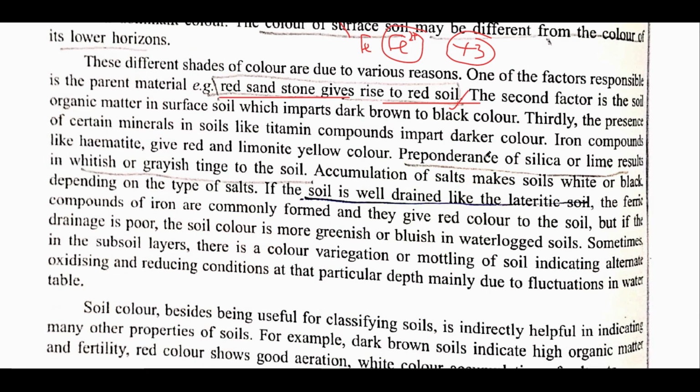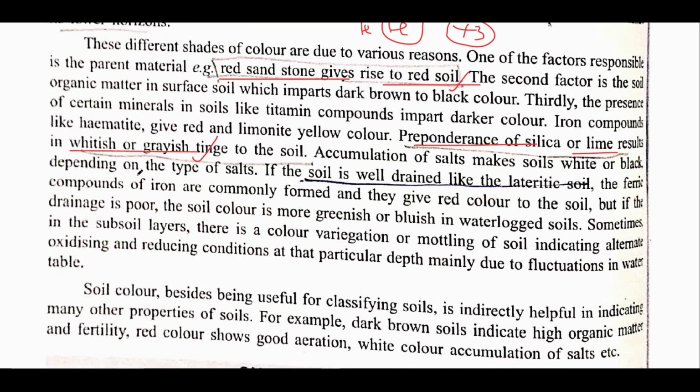The other important thing that you need to remember is whenever there is a presence of silica or lime, the color of the soil will be whitish or grayish. All right. Same is with the saline soil also. Whenever there is accumulation of salts, the soil will be whitish in color. However, the alkaline soils are generally darker in color, meaning they would be black to grayish in color, while these saline soils are white in color.